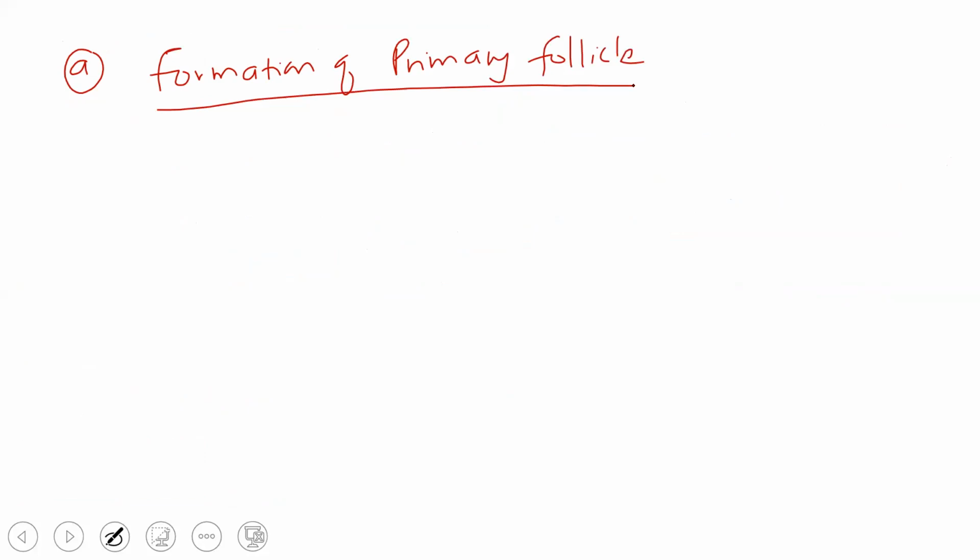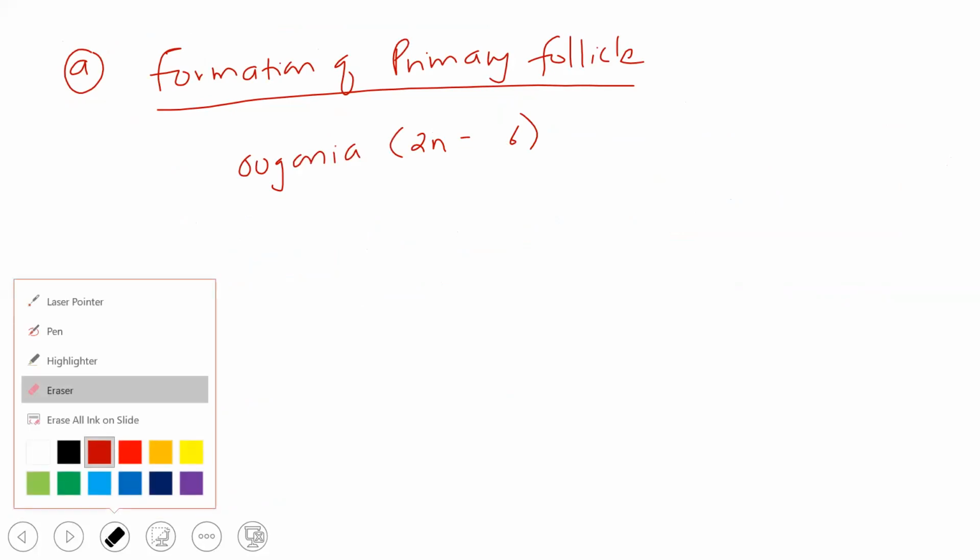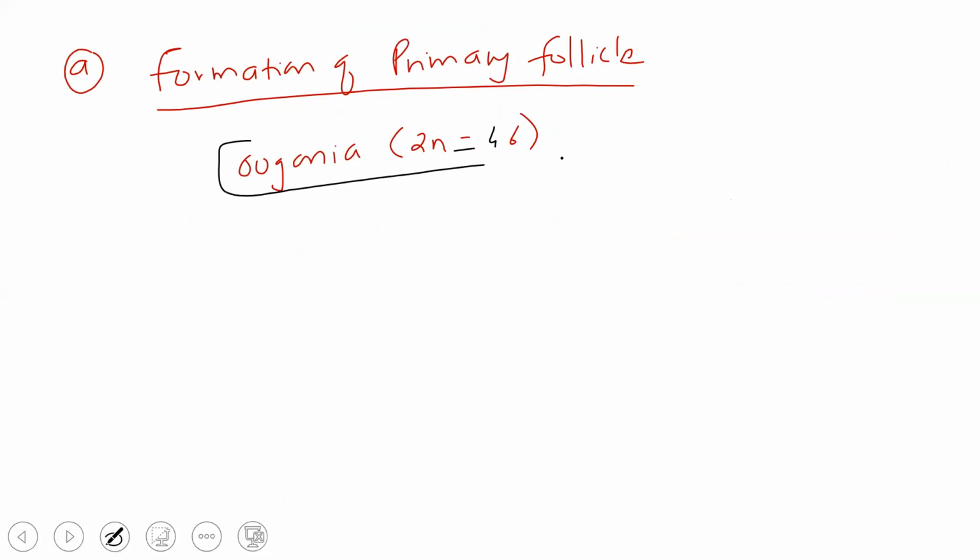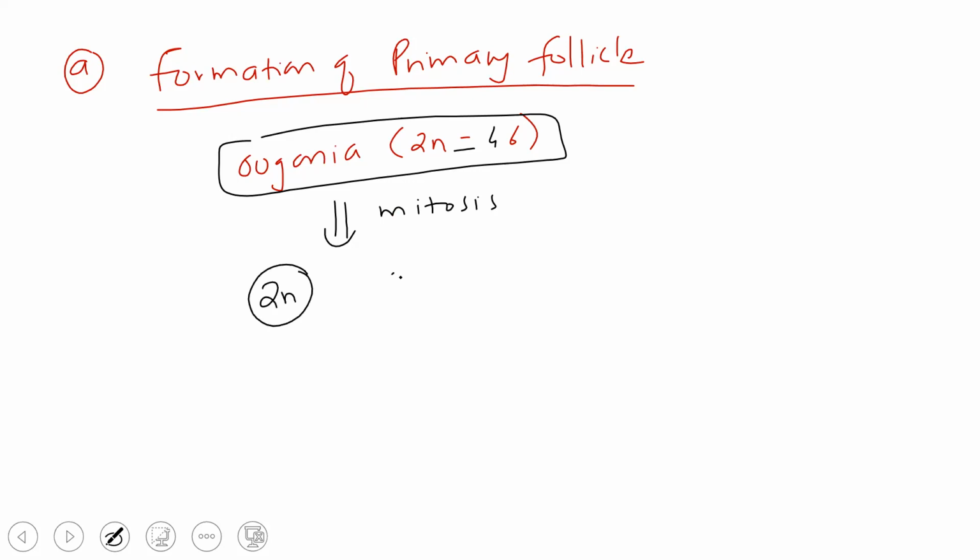The oogonia will start to divide, and this is by mitosis. As you know, mitosis forms 2n cells only, so it is 46.